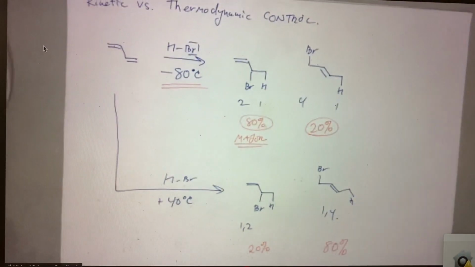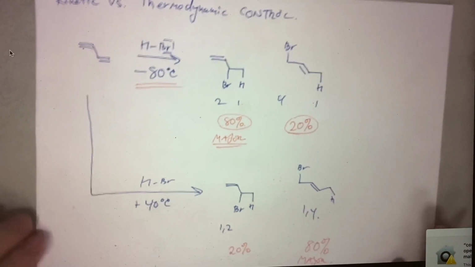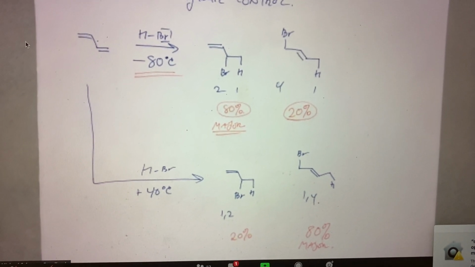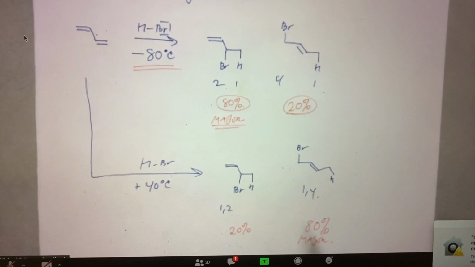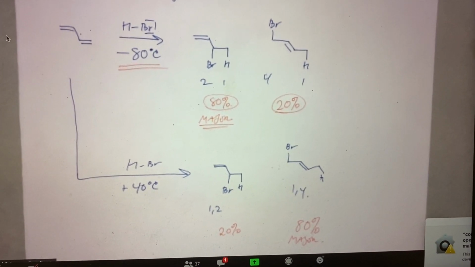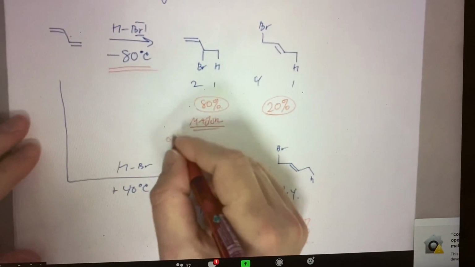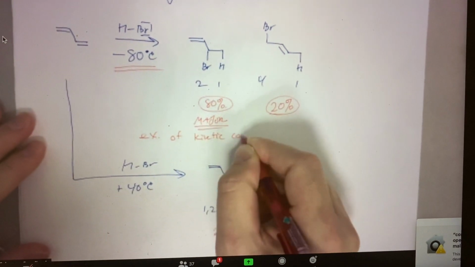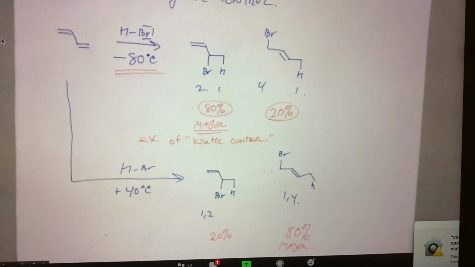So this is a very, very special type of reaction that can be controlled and have drastically different outcomes by temperature. At low temperature, the 1,2 addition product is the major product. At high temperature, the 1,4 product is the major product. This first example at low temperature is an example of kinetic control. The reaction is controlled by kinetics. The major product is formed by kinetics.